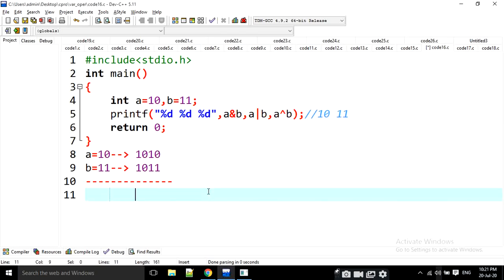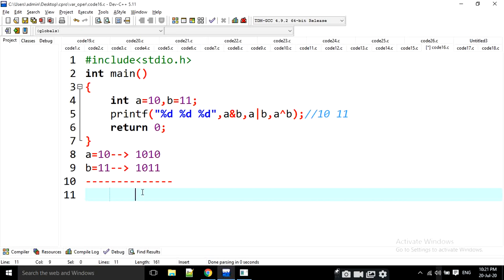And what is the last value? This is the XOR gate. XOR gate means if both values are the same, either 1 or 0, it is going to result as 0. If both are different, then only it will print 1.